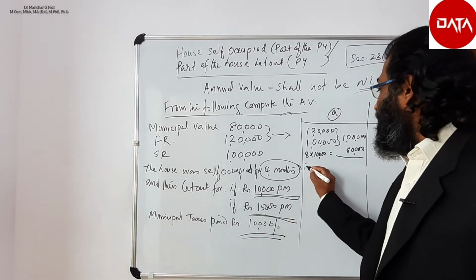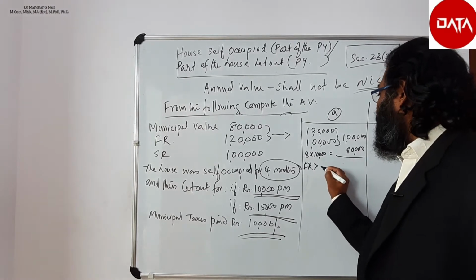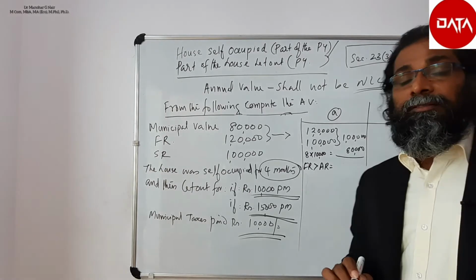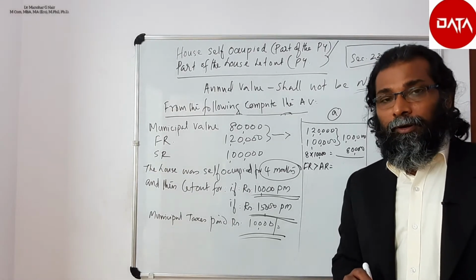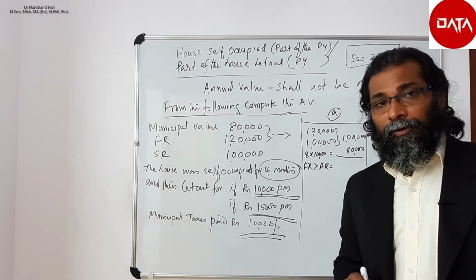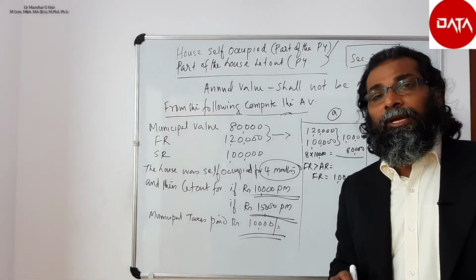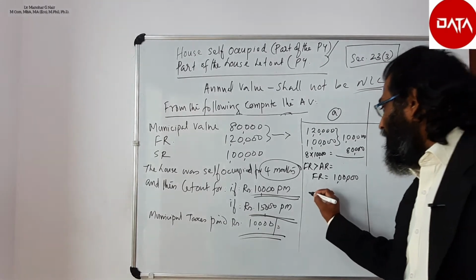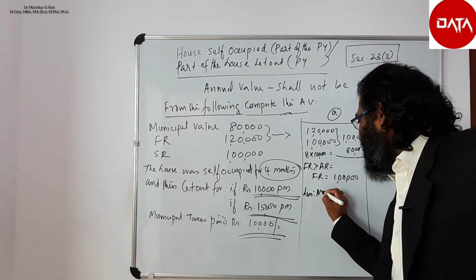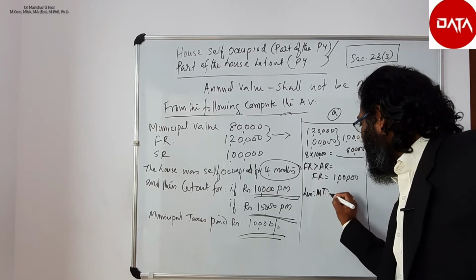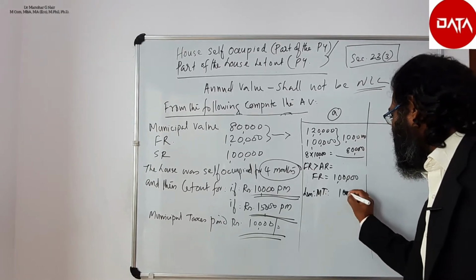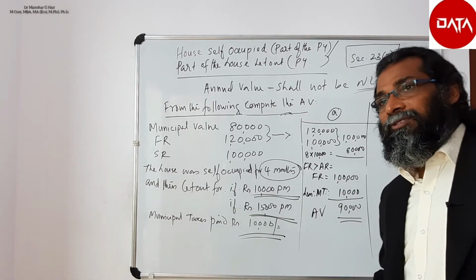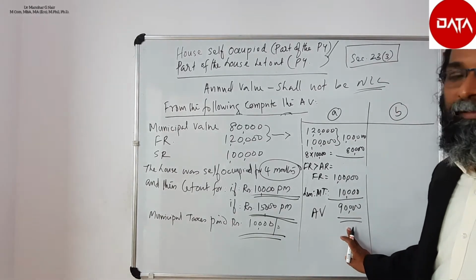Rule 4 is not applicable. Therefore fair rent is equal to the gross annual value, that is 1 lakh rupees. Now less municipal taxes paid by the owner, 10,000 rupees, equals rupees 90,000, which is the annual value in this case.